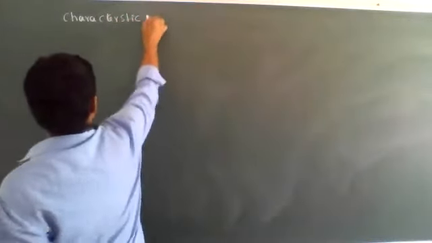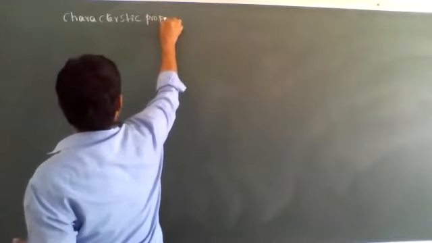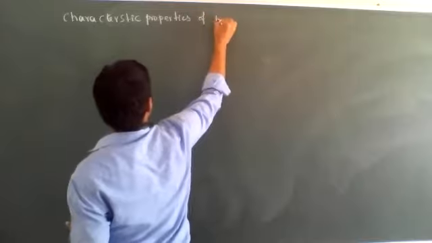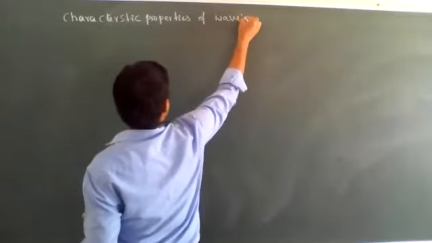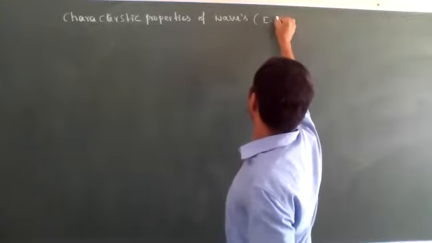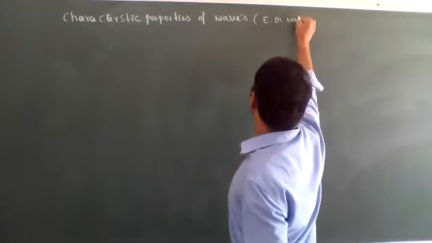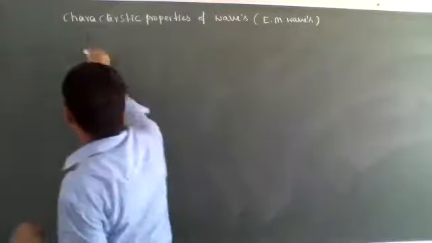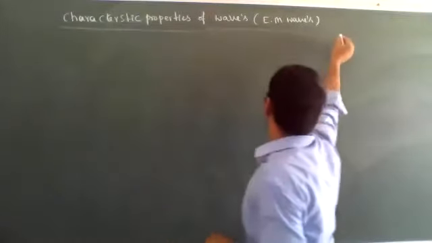Let's see. Characteristic properties of waves, in brackets, electromagnetic waves. So the first one is velocity.